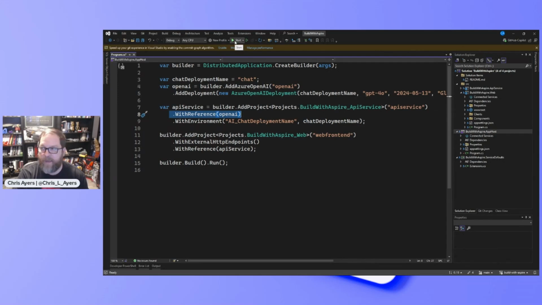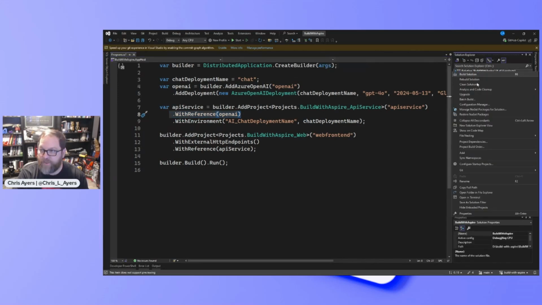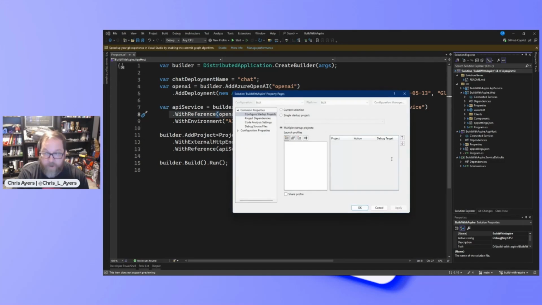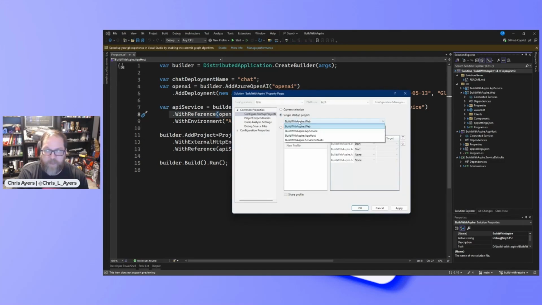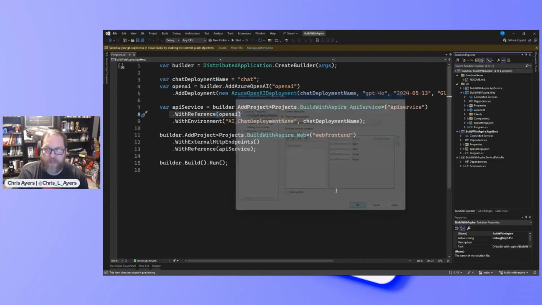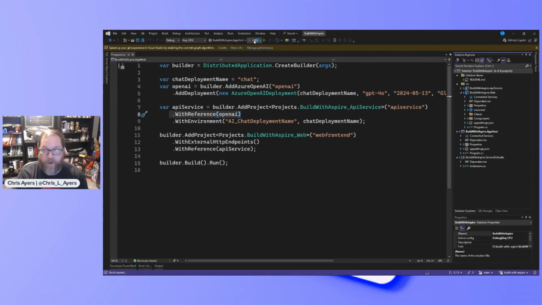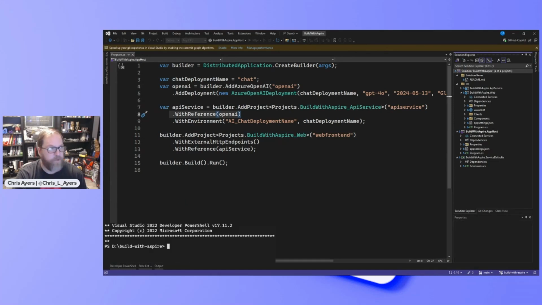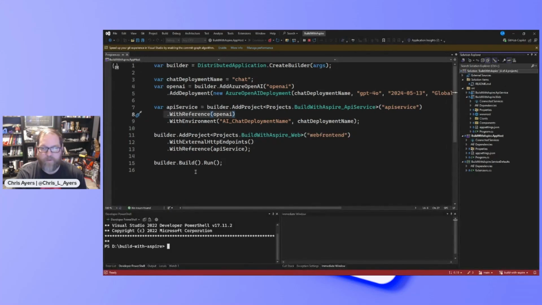So let me go ahead and double check how my solution is set up. If I look at my startup projects now, I really only need one single project, the app host, and I can just go. Now this will build my application and start up the dashboard, and let me start debugging.